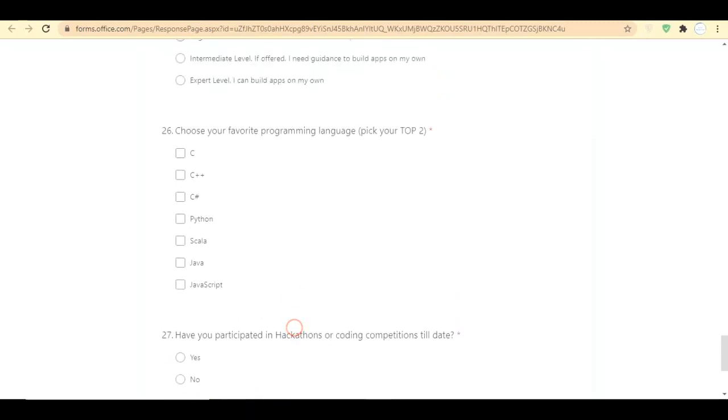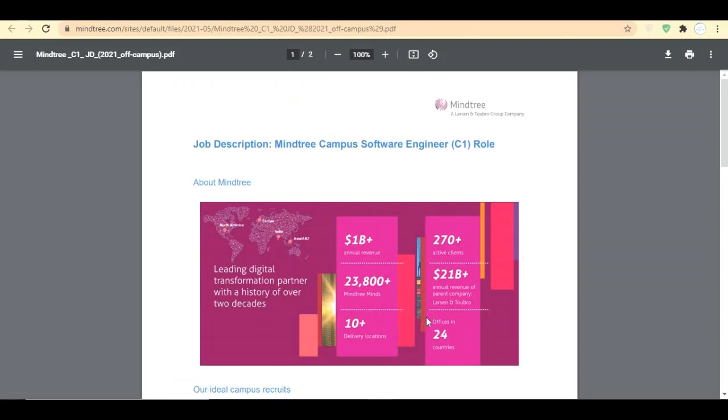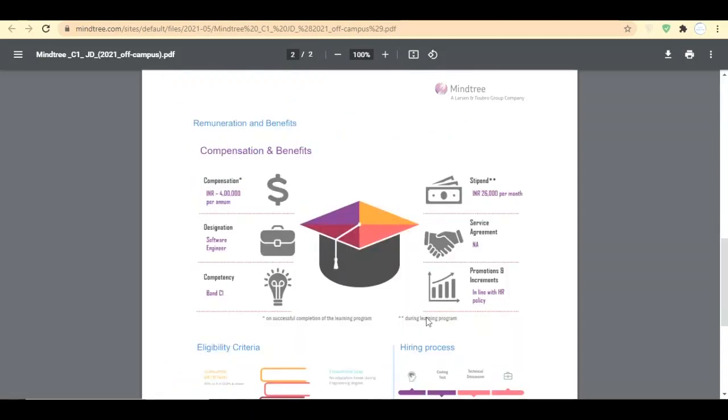They have provided one more PDF which gives an overview of this job. Here they have given the remuneration and benefits. The package for this C1 software engineer role is 4 lakhs per annum, your designation will be software engineer, and your band, that is grade, will be C1. These benefits come after your learning program. As I said, there will be a virtual learning program before you join Mindtree.